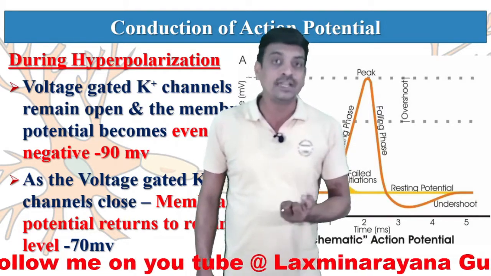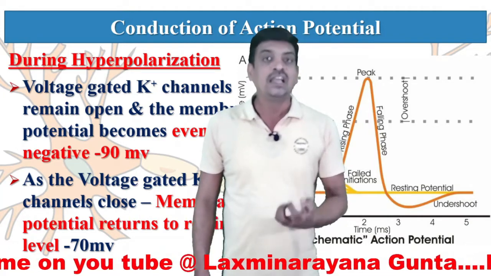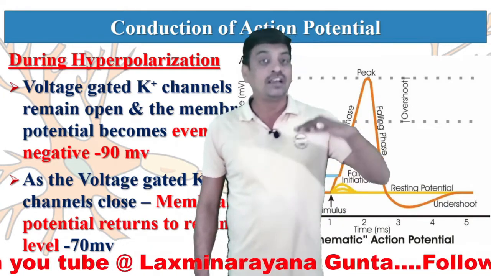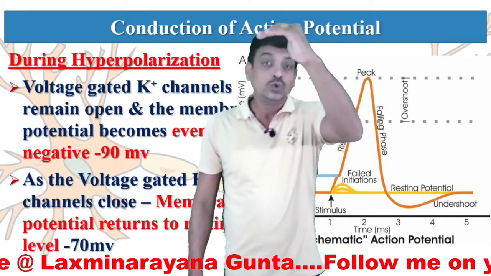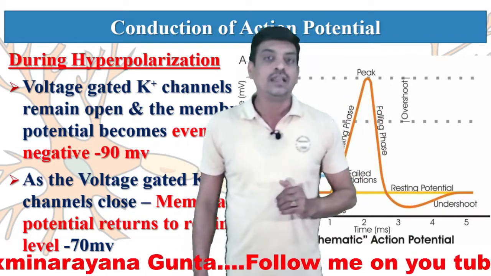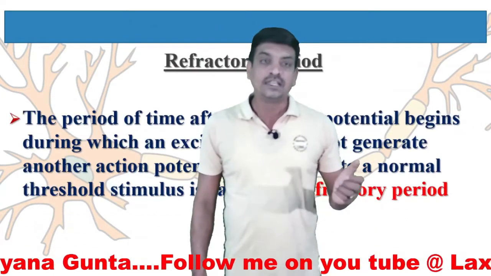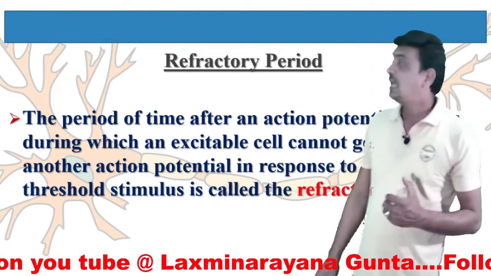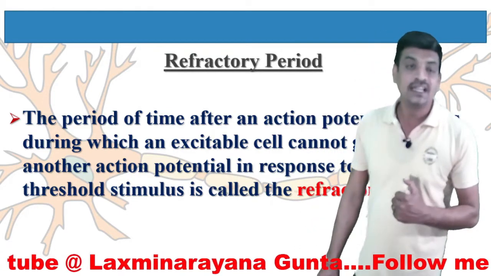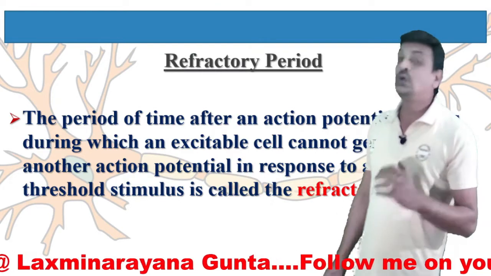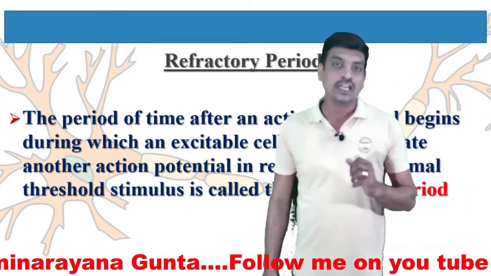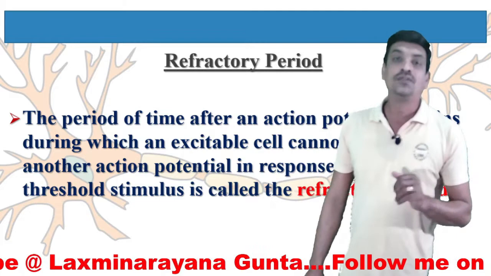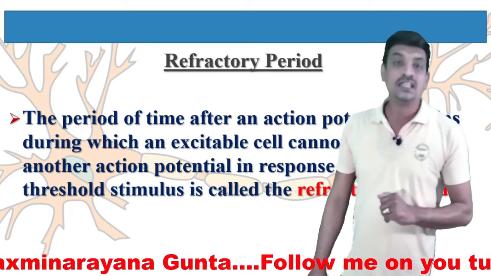Pump means it needs some energy. The ATP energy is utilized and thereby the sodium potassium pump is activated. As a result, 3 sodium ions are sent out in exchange for 2 potassium ions which come in. Okay, and this refractory period is said to be the period of time after an action potential begins, during which an excitable cell cannot generate another action potential in response to a normal threshold stimulus. Means during this period, even though there is a threshold stimulus, the nerve impulse is not conducted.